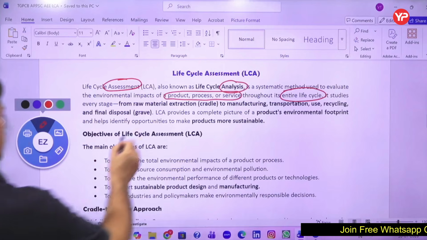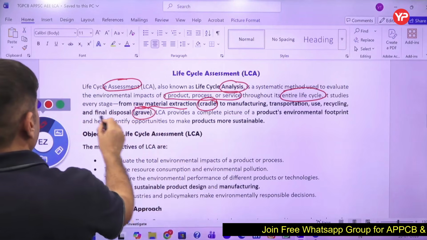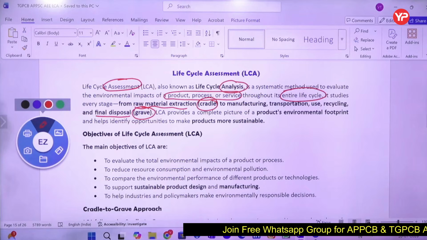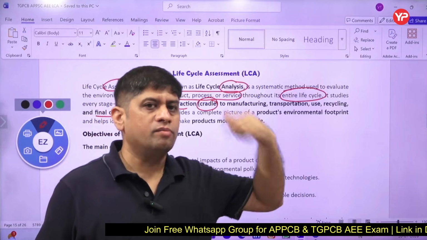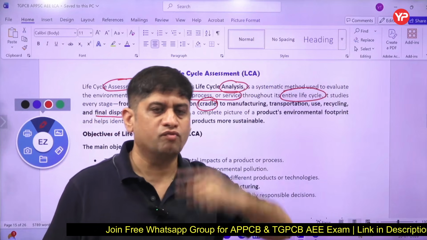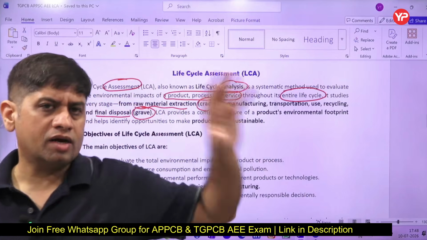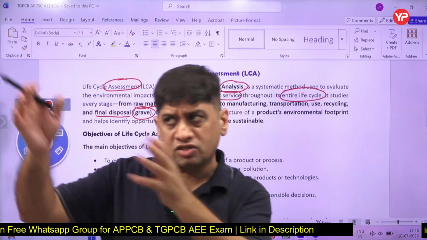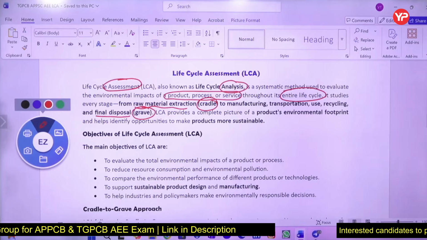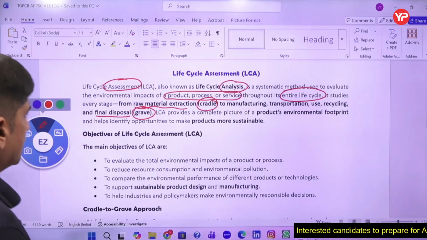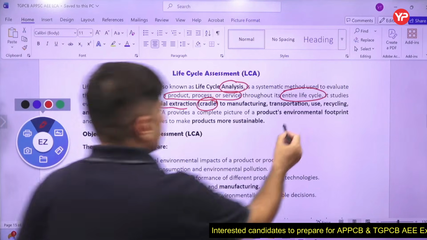So from raw material means from cradle, from birth to death. Grave is death, final disposal. Whether manufacturing or transportation, you have seen the image of one pencil, how a pencil was made from wood and then manufactured and used. So one product can have all these things, from manufacturing to use and to disposal, this entire process is covered. Transportation is part of that, recycling is part of that. So this covers everything, so overall environmental impact.